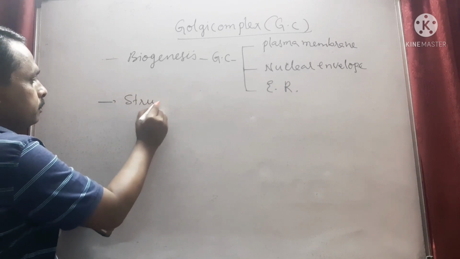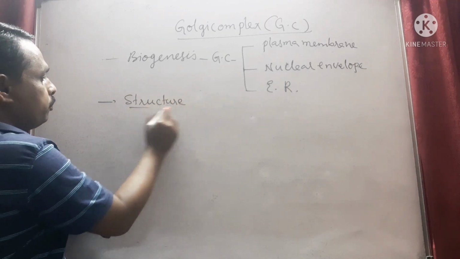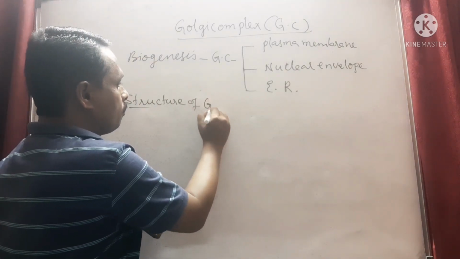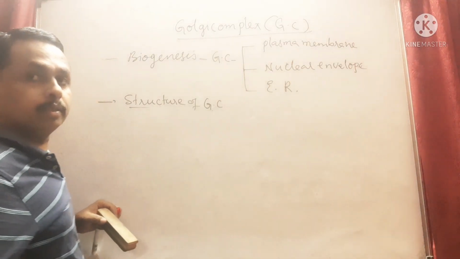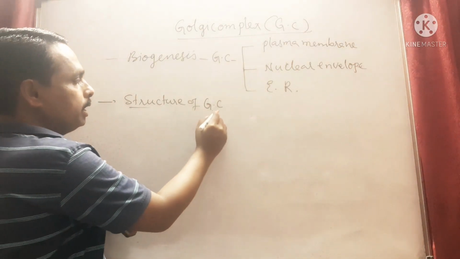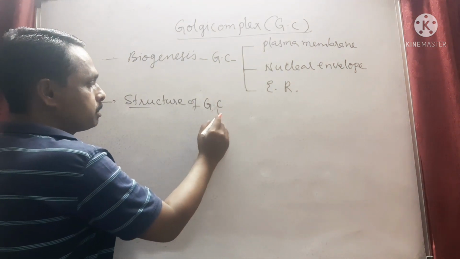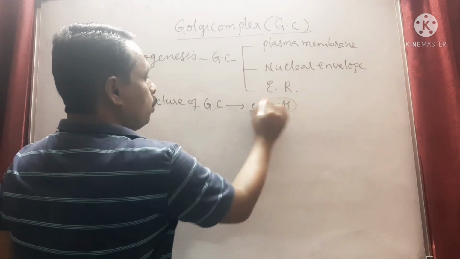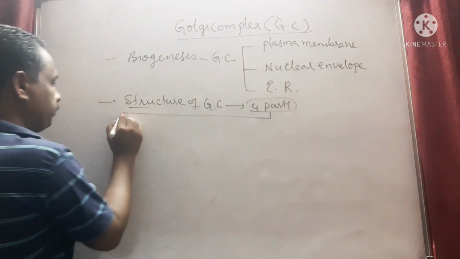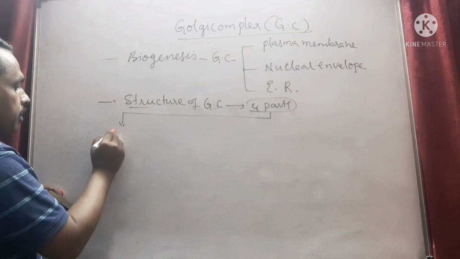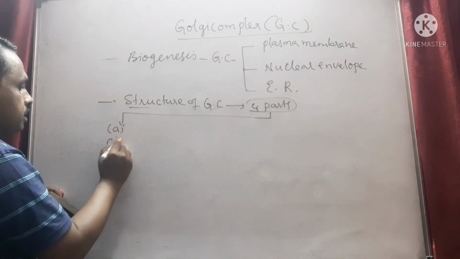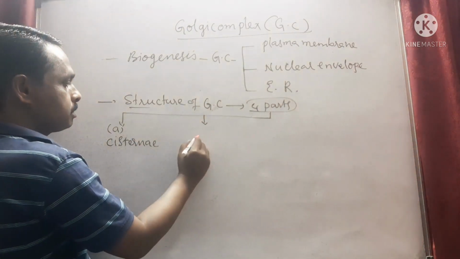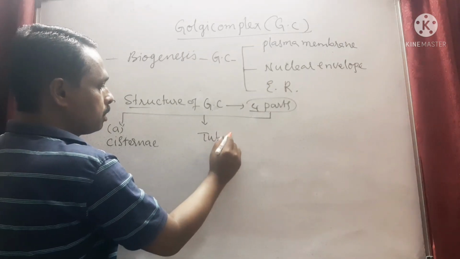Next, the structure of Golgi complex. Structurally, Golgi complex has 4 parts. What are the 4 parts? The first part is cisternae. The second part is tubules.